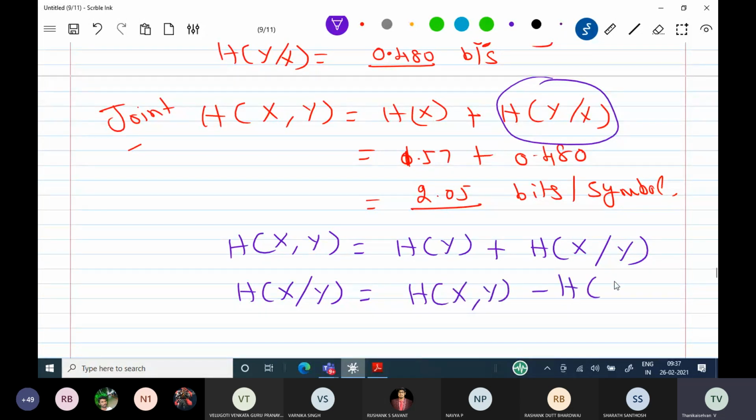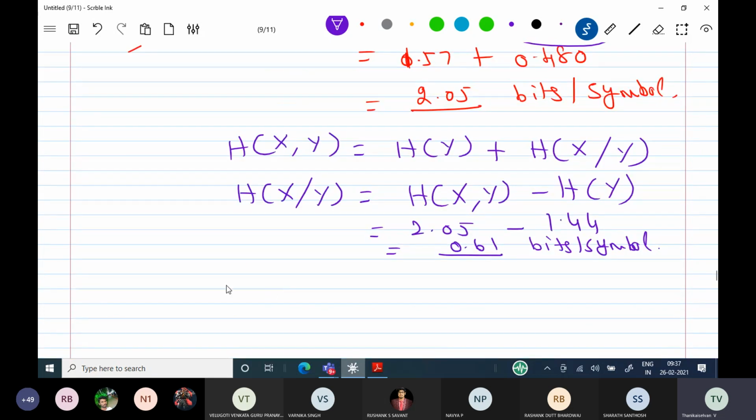So when you subtract 2.05 minus 1.44, the answer is 0.61 bits per symbol. Now we will see the mutual information.